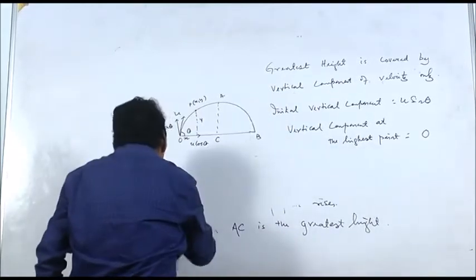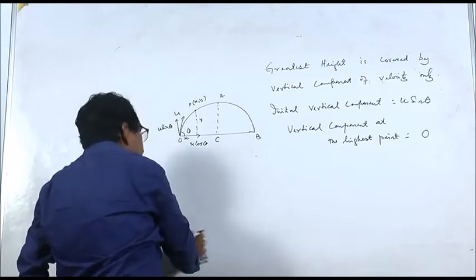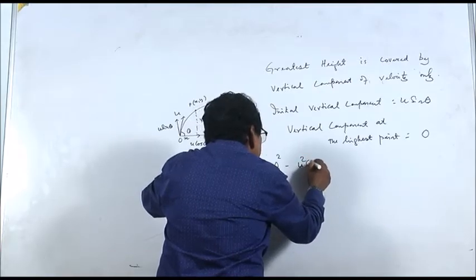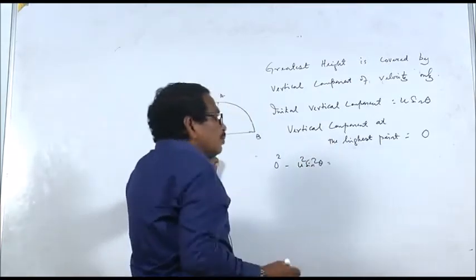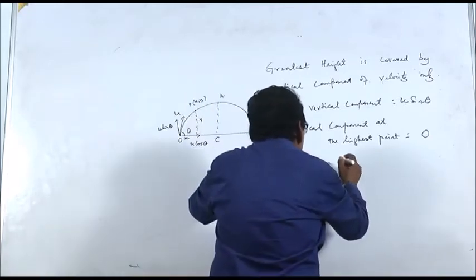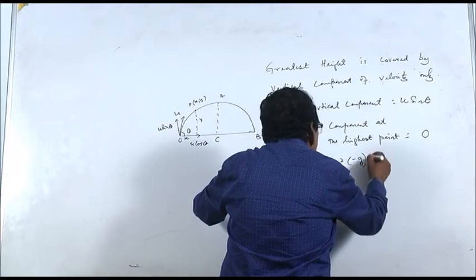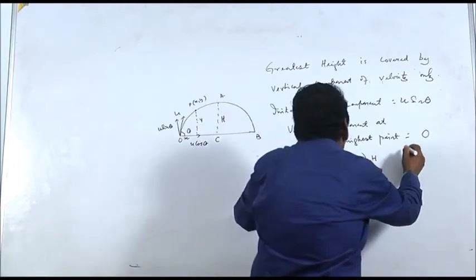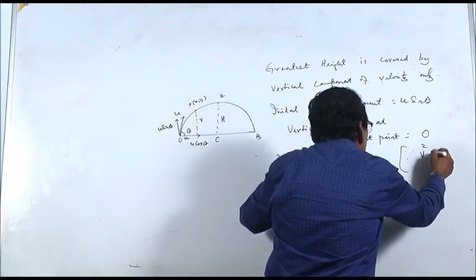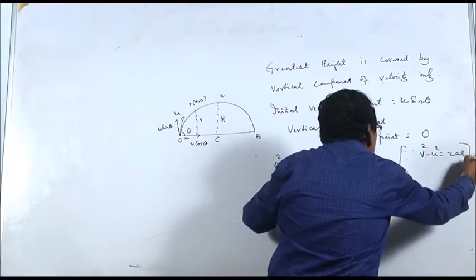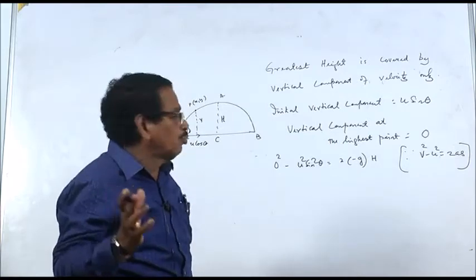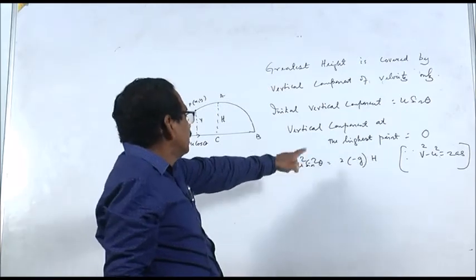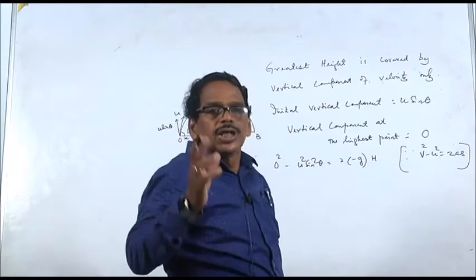So how do we find that? We apply the equation v square minus u square is equal to 2as. Here the final velocity is 0, so 0 square minus u square sin square theta is equal to 2a times s. Acceleration a is minus g, and s is the vertical height h, so 0 minus u square sin square theta is equal to minus 2g into h.